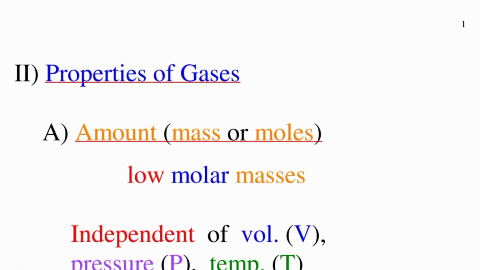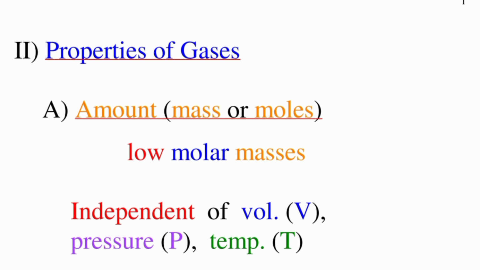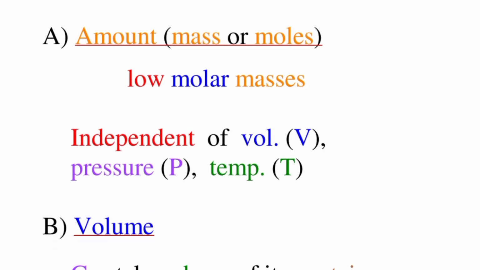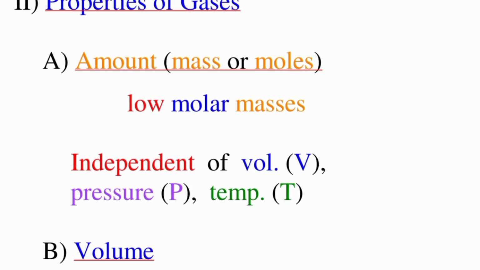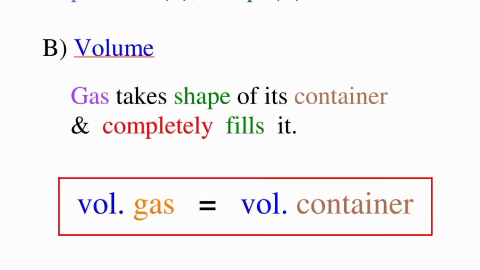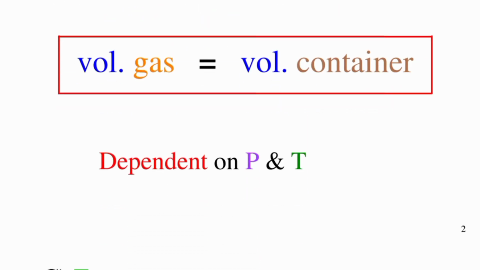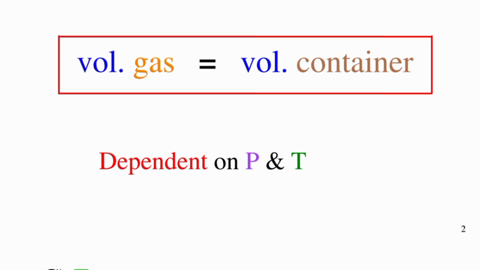Properties of gases. Amount: mass or moles, lower molar mass, independent of volume, pressure, and temperature. Volume: a gas takes the shape of its container and completely fills it, so the volume of gas is equal to the volume of the container. Volume depends on pressure and temperature. These are the properties of gases.